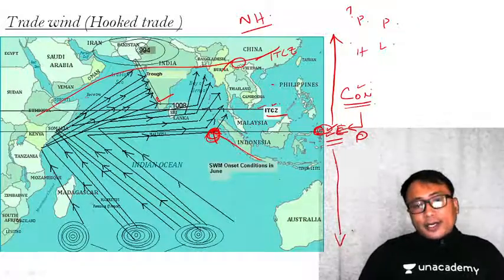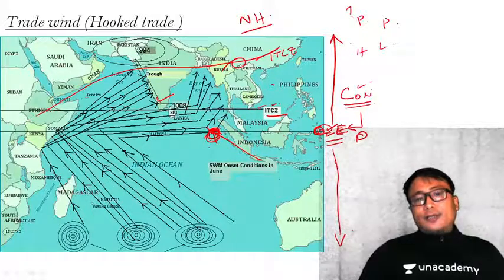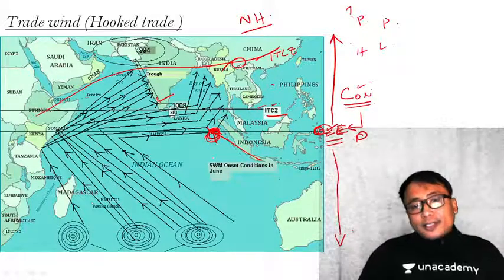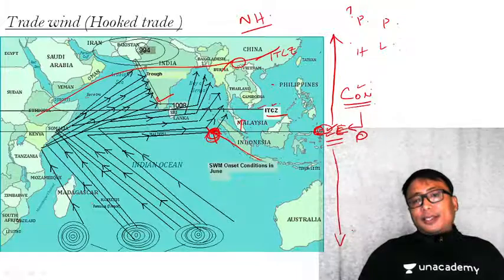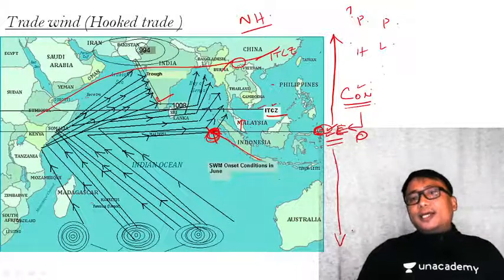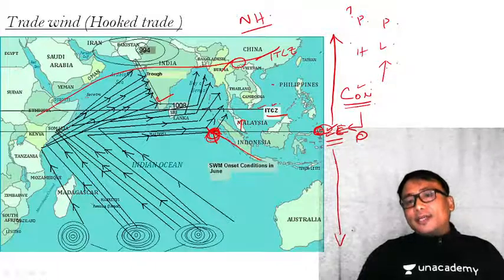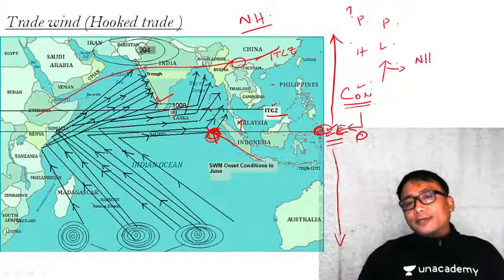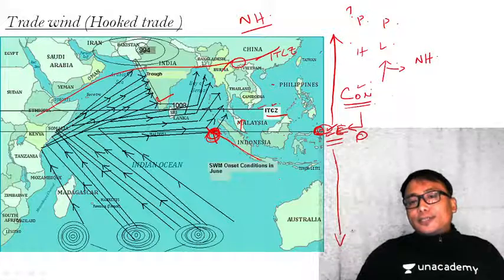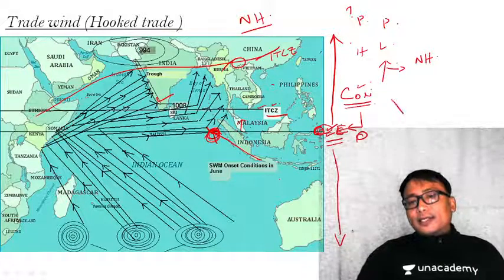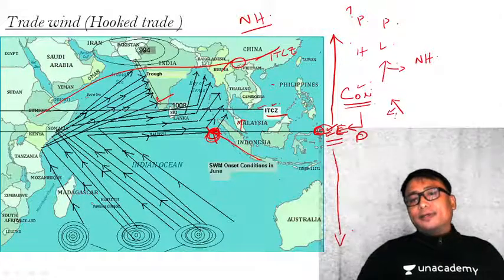But the moment it crosses the equator, since it is in the northern hemisphere, the Coriolis force shifts the direction of the wind to the right in the northern hemisphere, and to the left in the southern hemisphere.